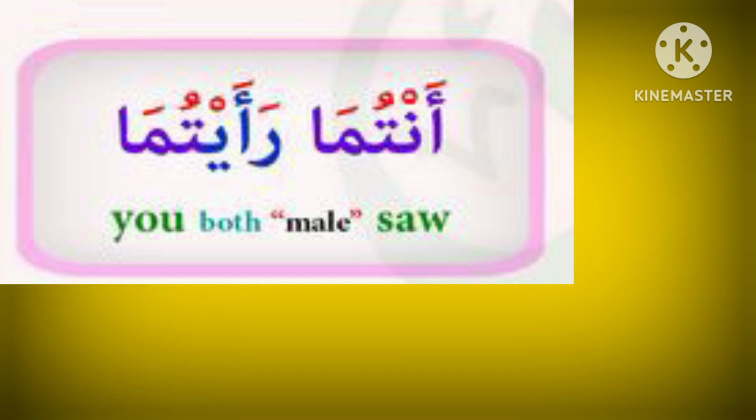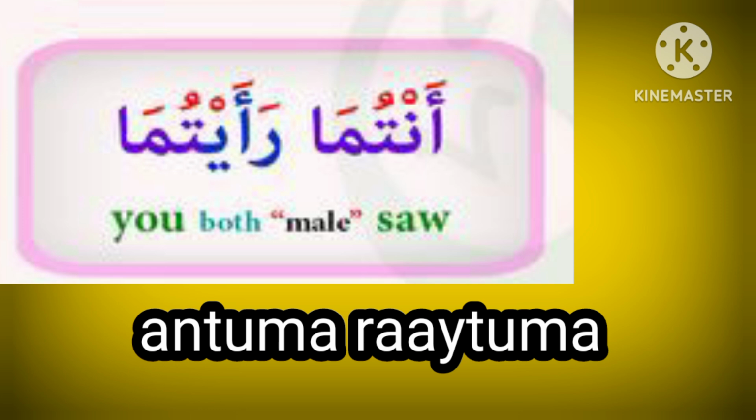Antuma ra'aituma. Antuma means both of you. Antuma is spoken for two male persons. It is a second person pronoun for two persons. Antuma is a pronoun. Ra'aituma is a verb. Antuma is hidden in the verb ra'aituma. You can say ra'aituma. Ra'aituma means you saw. It is spoken for two persons.